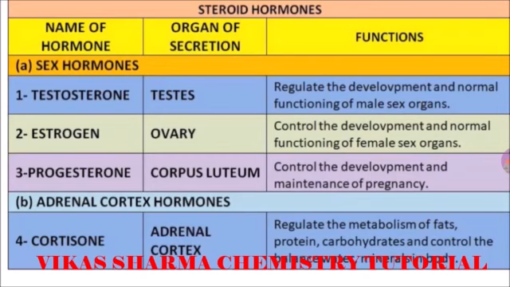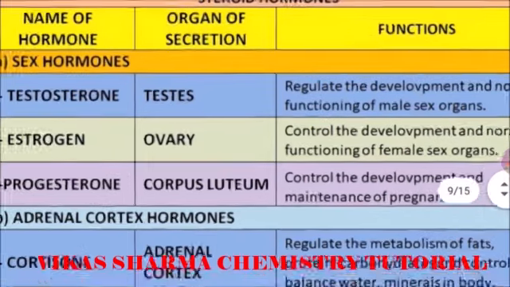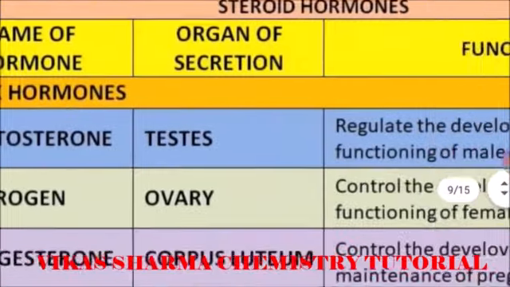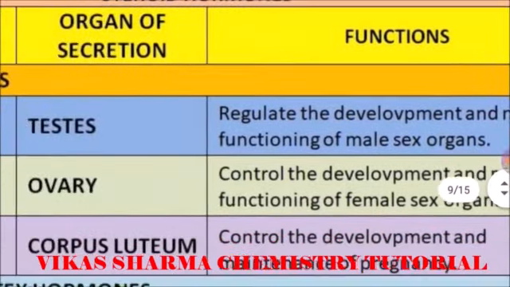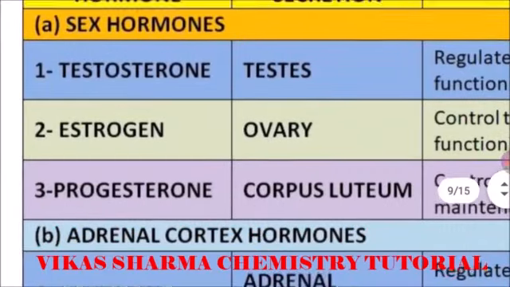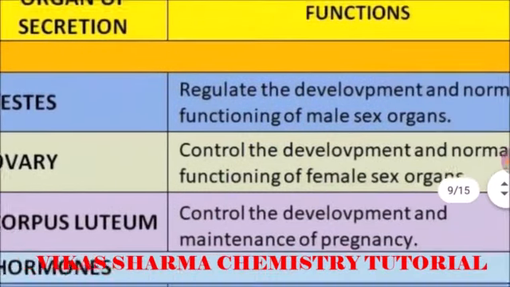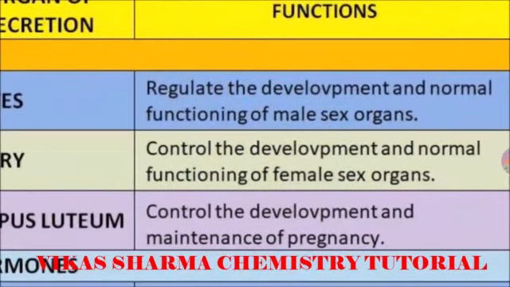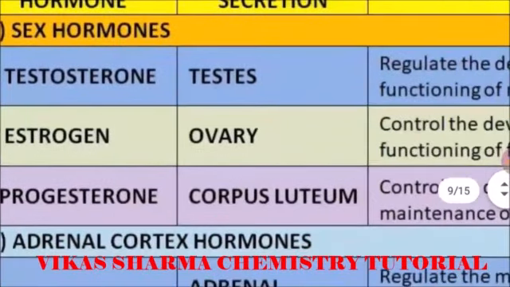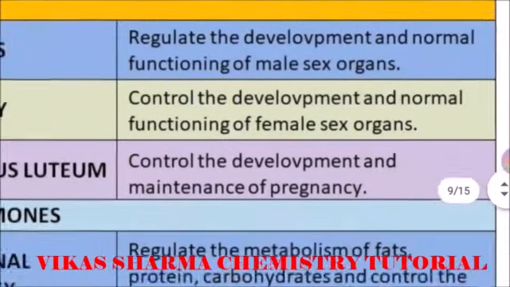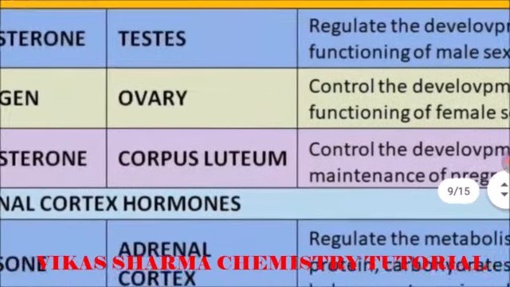First one is testosterone, secreted by the testes in males, which regulates the development and normal functioning of male sex organs. Estrogen hormones secreted by the ovary control the development and normal functioning of female sex organs. Progesterone secreted by the corpus luteum controls the development and maintenance of pregnancy.